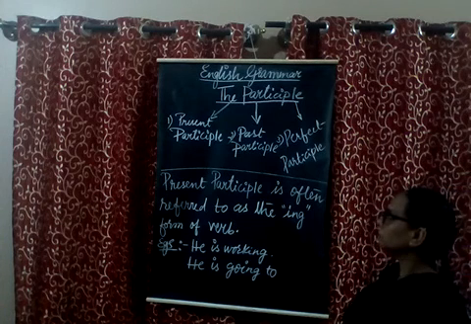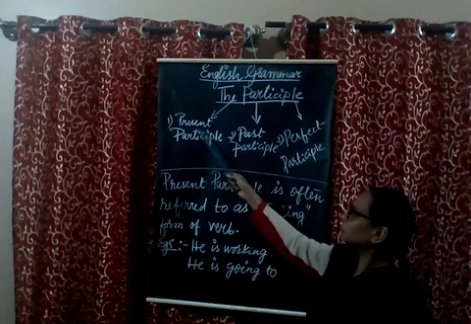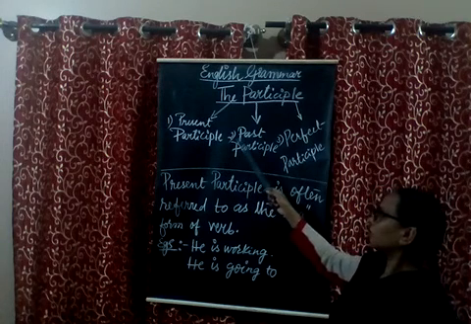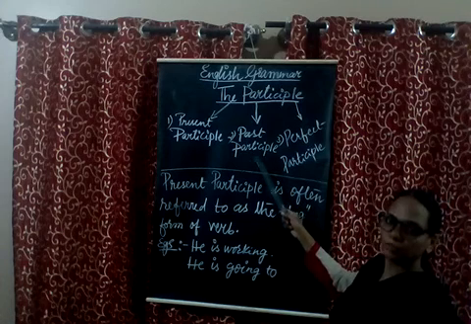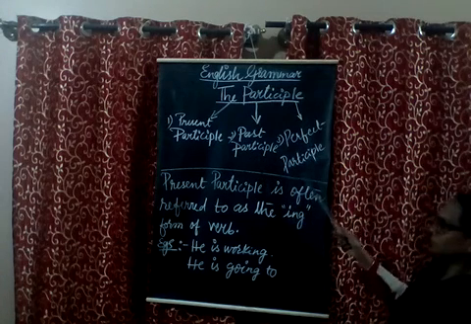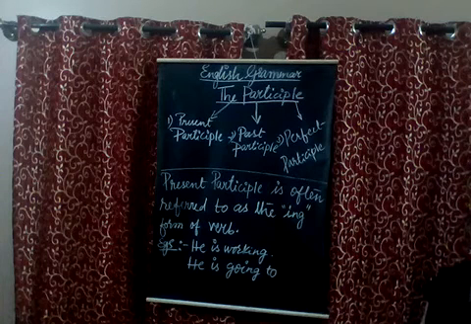They are: number one, present participle. Second, past participle. Third, perfect participle. How many types of participles are there? There are three types of participle.